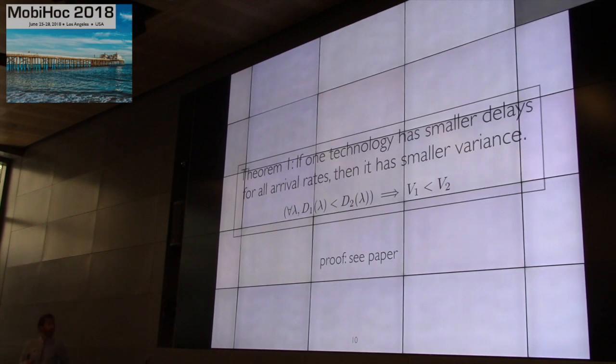But here what is important is that it is the case if one technology has smaller delays for all arrival rates. And actually the second result that we show is that this is not always the case. For some parameters of the service rate and the transition rate, the best technology is not always the same for all arrival rates.